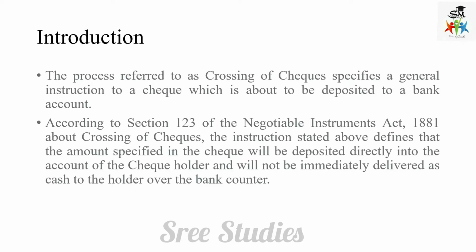It means the instruction stated above defines that the amount specified in the check will be deposited directly into the account of the check holder, and will not be immediately delivered as cash to the holder over the bank counter. So what does it mean? Crossing of check is about instruction. The amount should be deposited directly into the bank account.